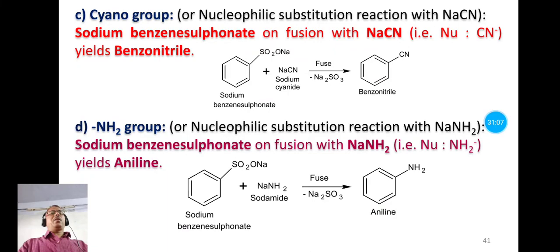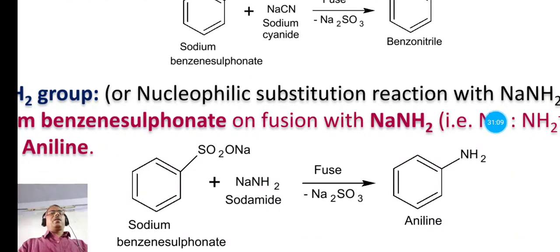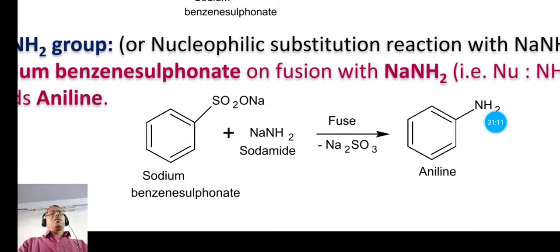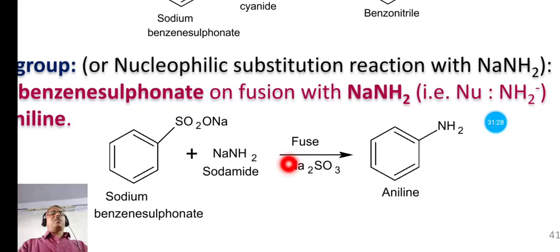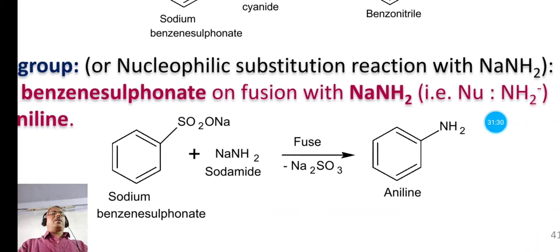Let us see the reaction. In this reaction, this is the sodium benzene sulfonate, it is allowed to react with sodamide, and that forms the aniline. Means this group is replaced by NH2, and we have the product aniline. Side product is sodium sulfite.